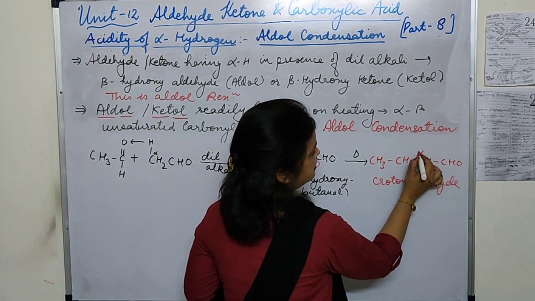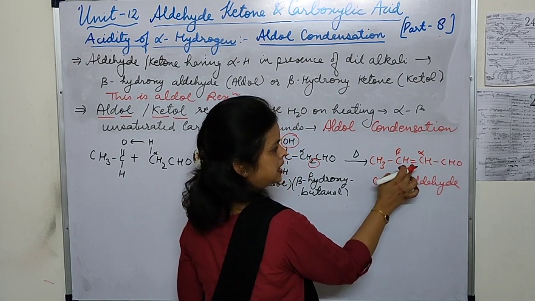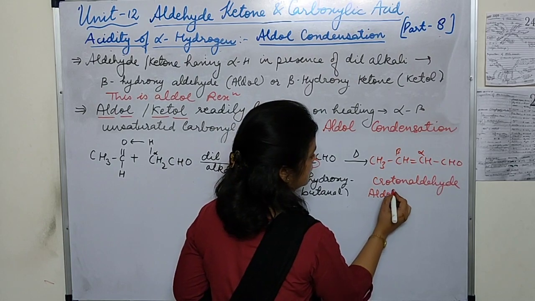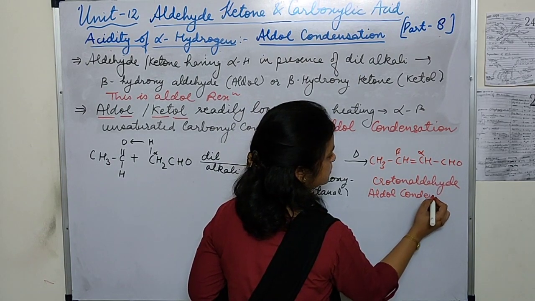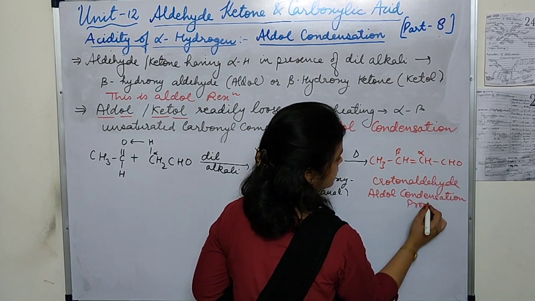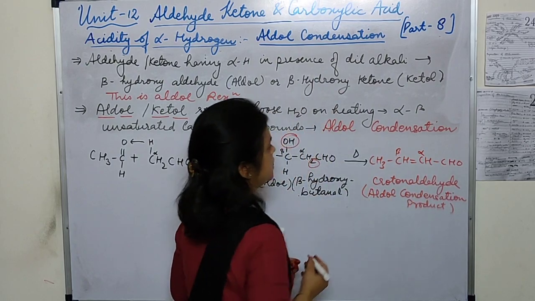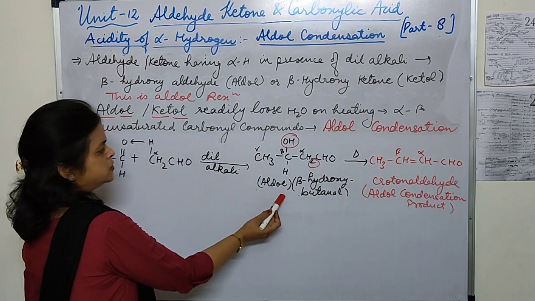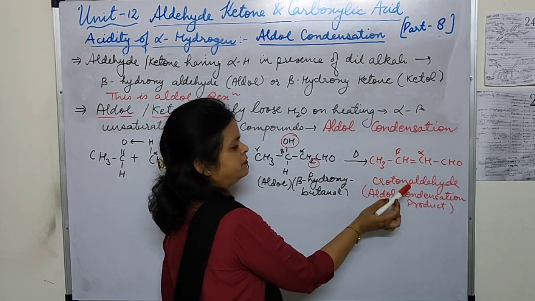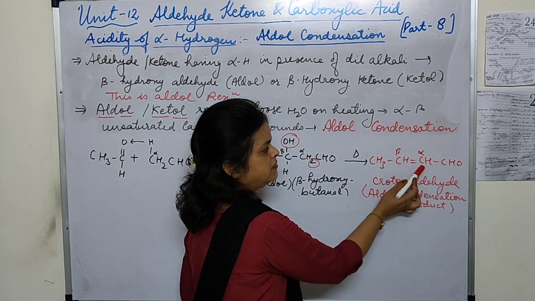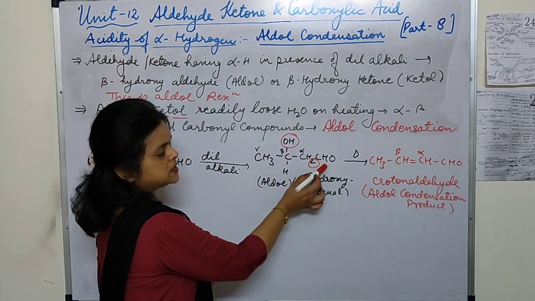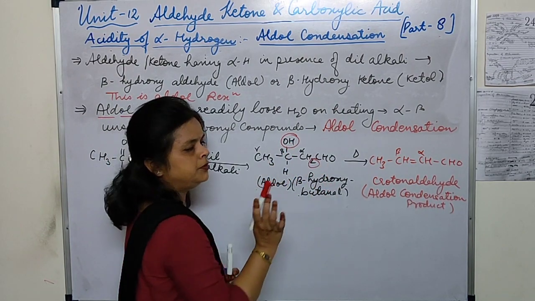Now this is alpha, this is beta. Alpha beta unsaturated aldehyde, and this is the aldol condensation product. So here we have seen how an aldol is formed with dilute alkali, and on heating one water molecule comes out and it forms the aldol condensation product, that is alpha beta unsaturated aldehyde. And what is aldol? Beta hydroxy aldehyde, and beta hydroxy butanal it is.